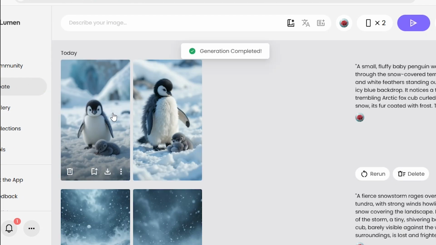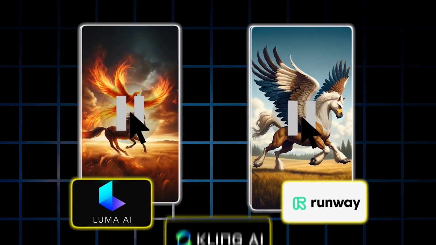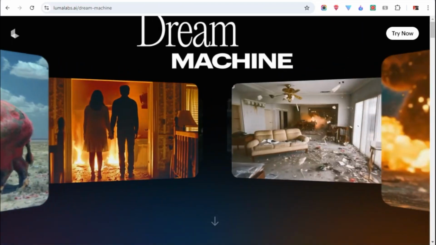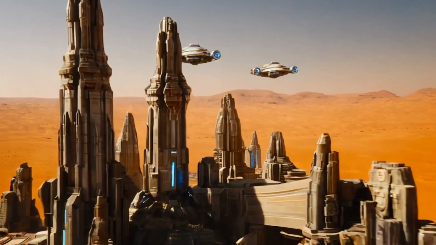After generating images, we will redirect our focus to the fourth step, which is animating our images. After spending countless hours testing different free image video tools, I found 3 tools to be the best, and the last tool is my personal favorite. It's a game changer. So the first tool is definitely Lumalabs. This platform has gained a lot of fame because of its high quality generations and its free use.